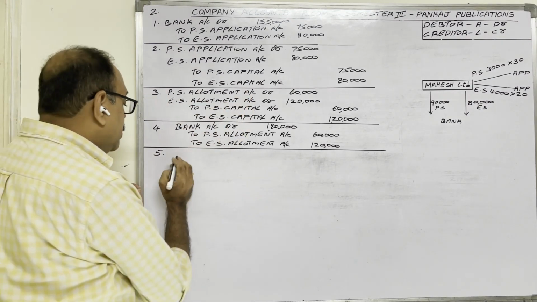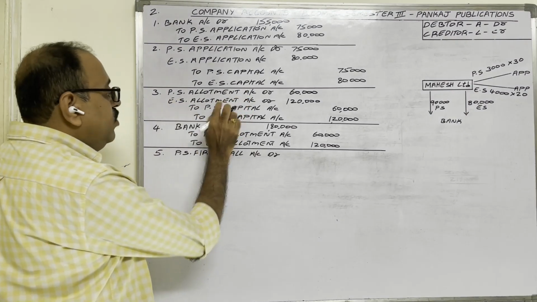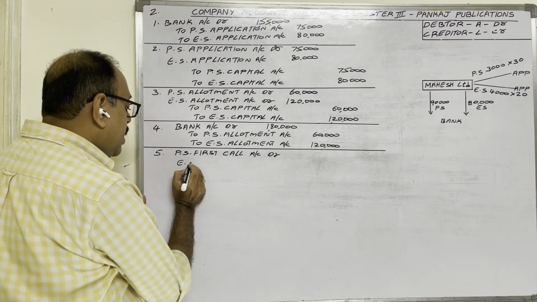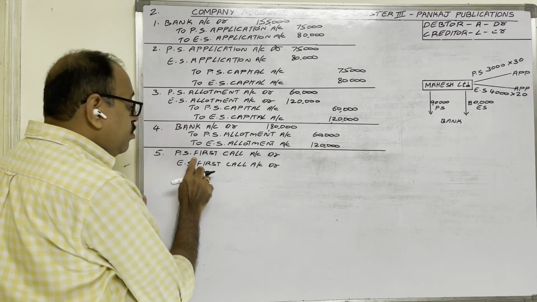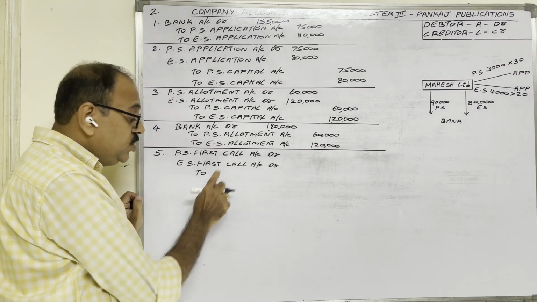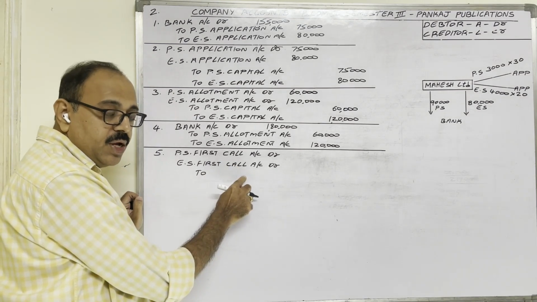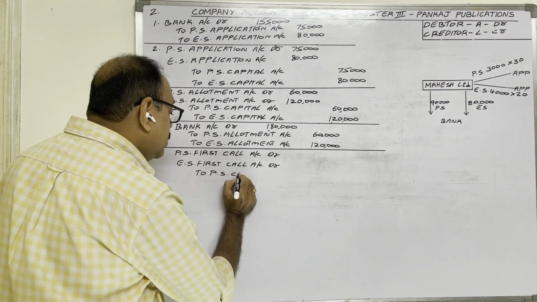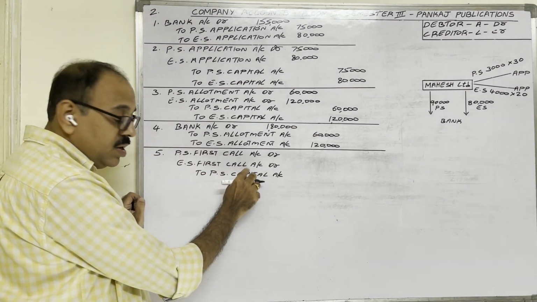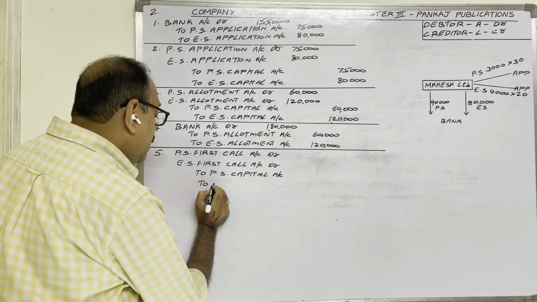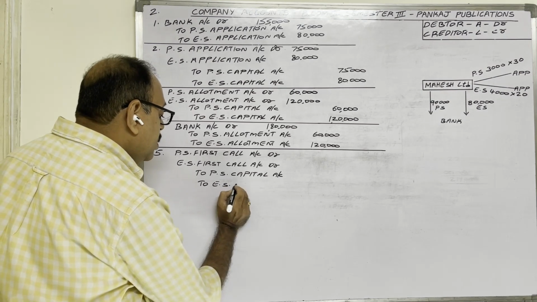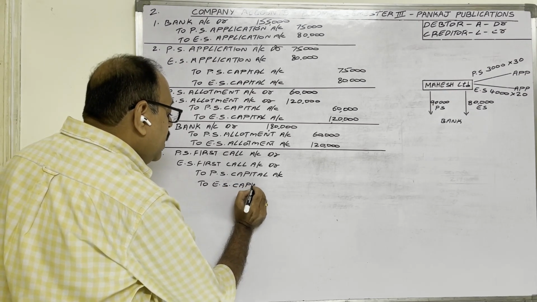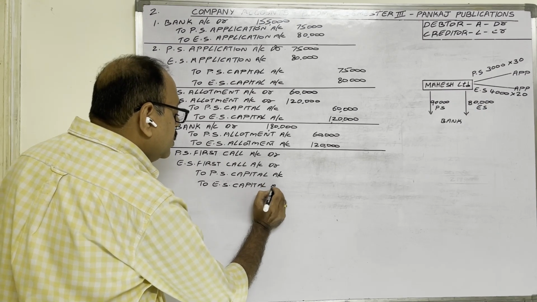Preference share first call account debtor, equity share first call account debtor. Preference share first call we should transfer to preference share capital account, therefore credit preference share capital account. Equity share first call we should transfer to equity share capital account, therefore credit equity share capital account.